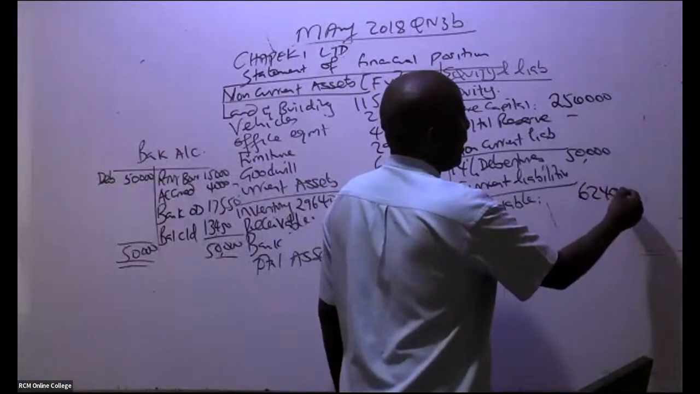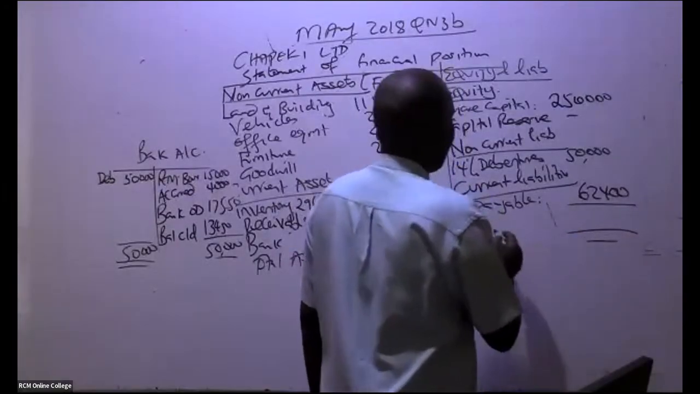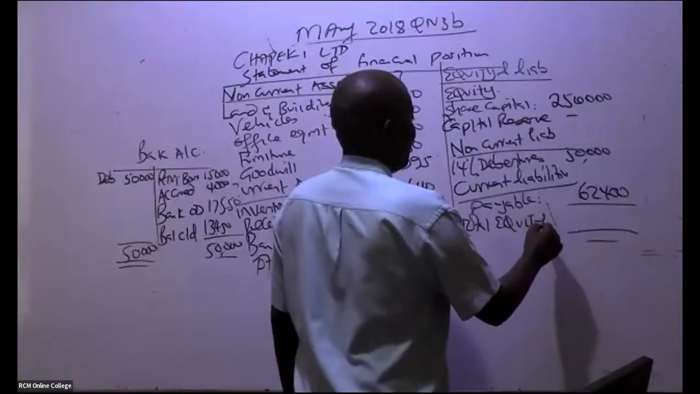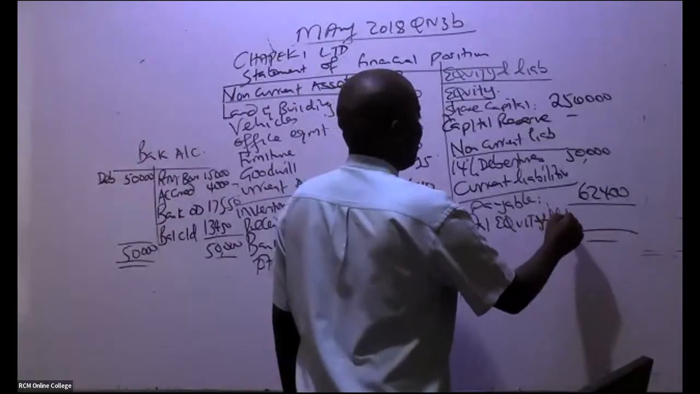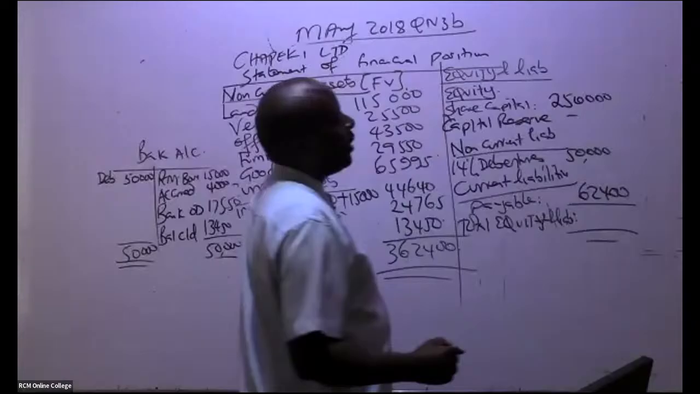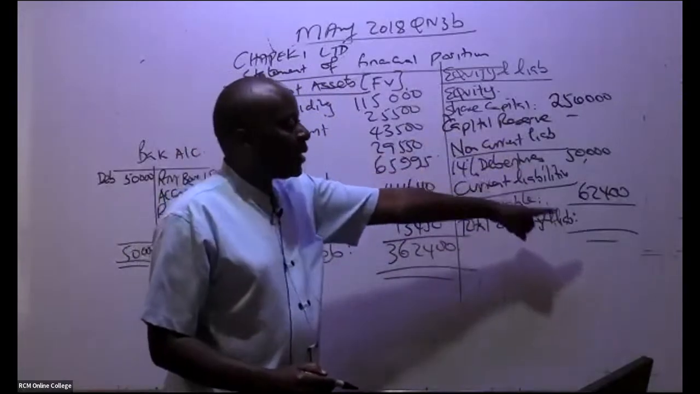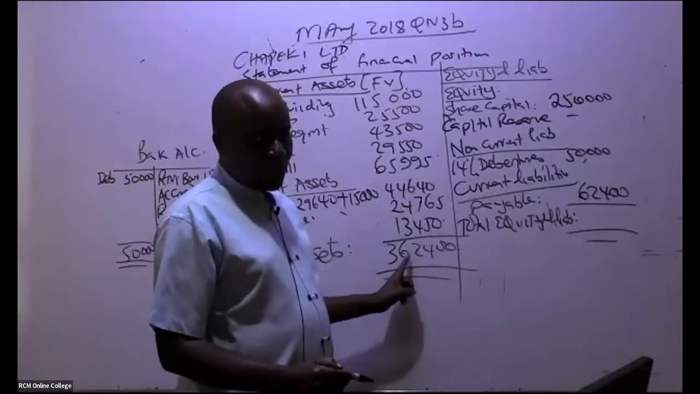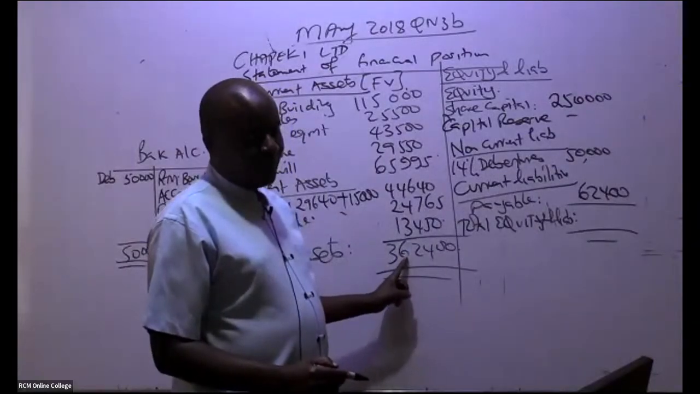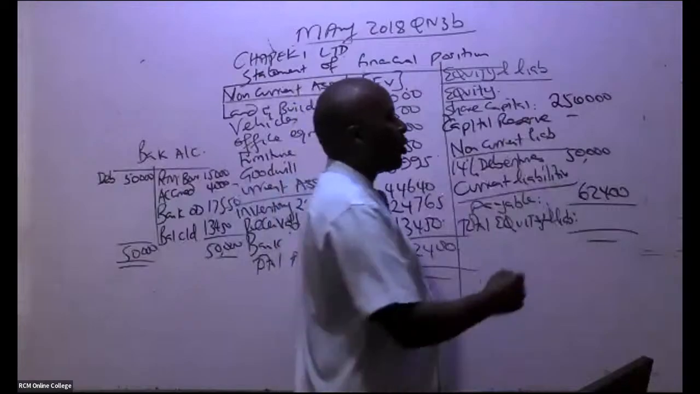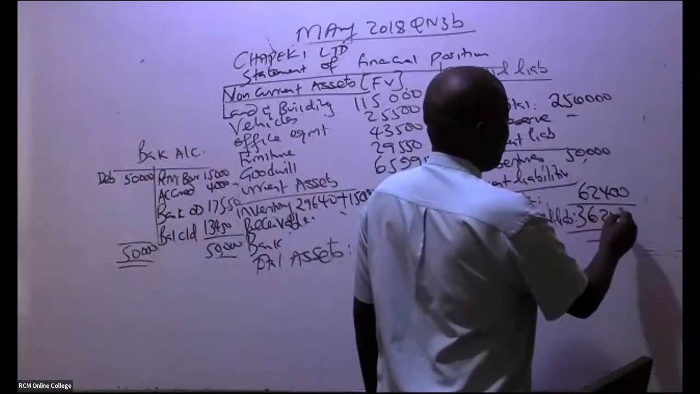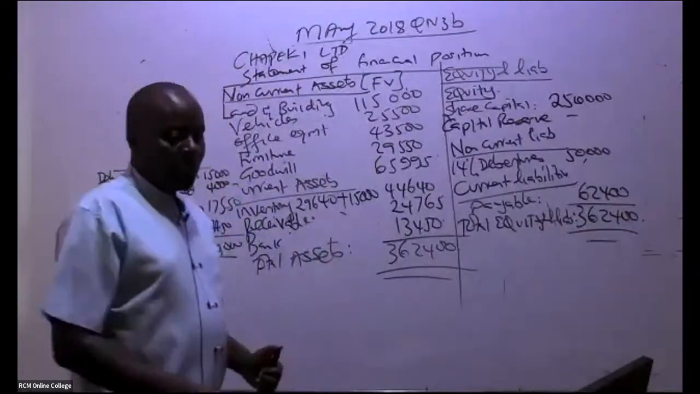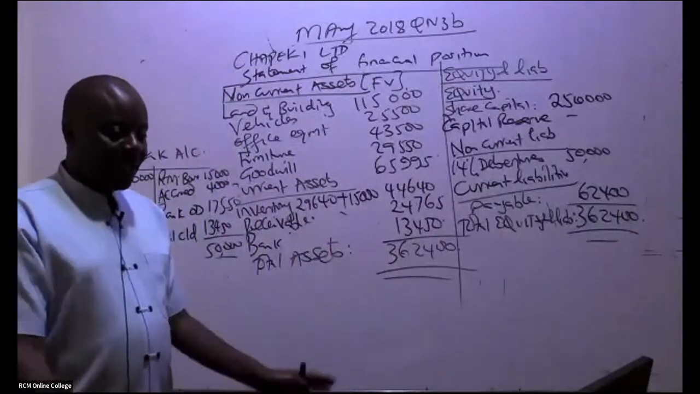So come here and combine, in this case, total equity and liabilities. Total equity and liabilities, how much do we have there? You take this plus this plus this. If we are accurate, then it should add to this 362,400. Yeah, because this is 300. So we have here 362,400, and it has balanced.